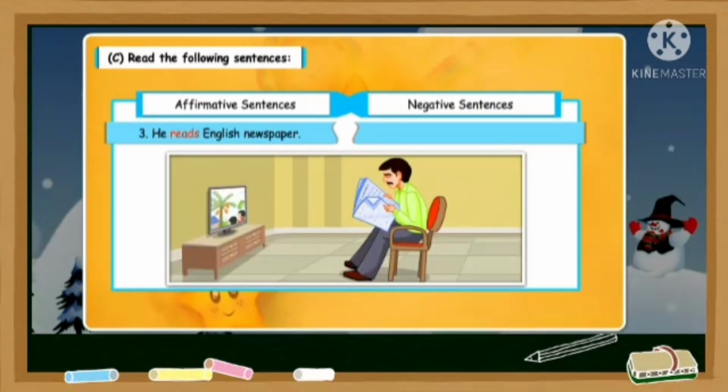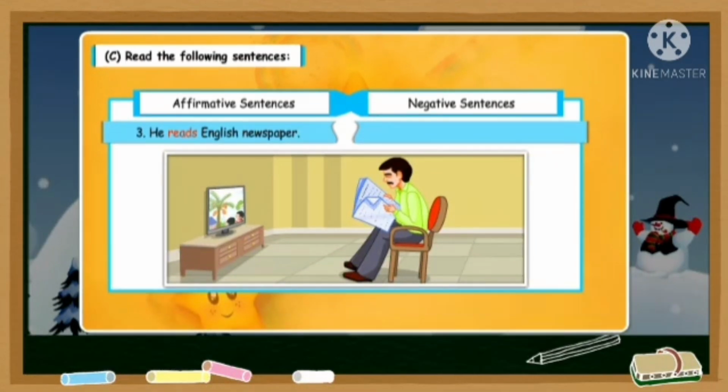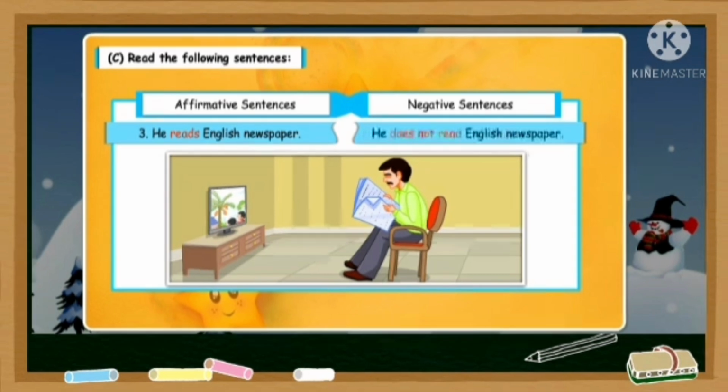Third, he reads English newspaper. Which is the verb here? Reads. And if you want to change it, then with he, we always use does. So it will become he does not read English newspaper. What did we do? We added does not before the verb. Because we have added does, we will remove the s from the main verb.